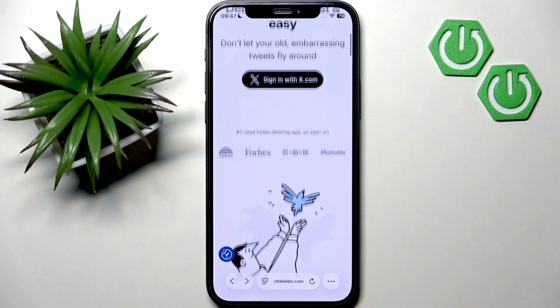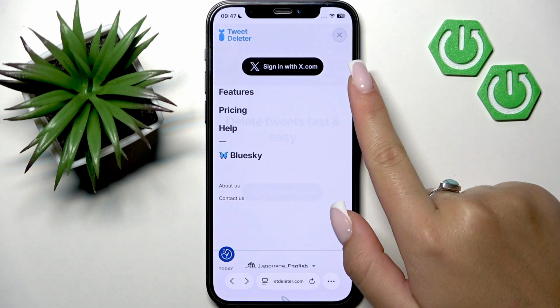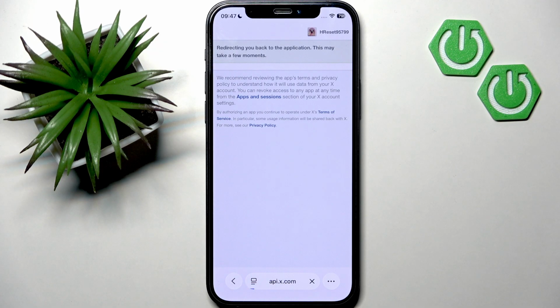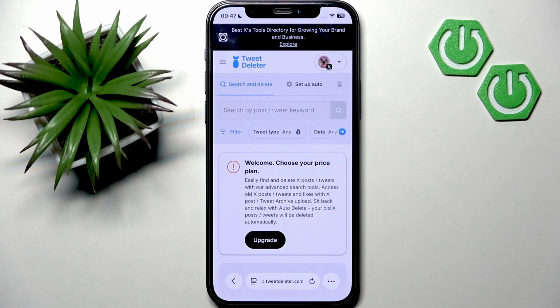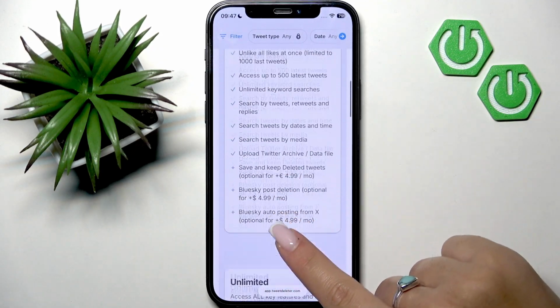So basically, if you want to use this third-party tool, you have to log into your X account and then basically choose filters with which you want to delete your X posts. It could be all posts, posts in a certain date, etc. And basically confirm the bulk delete action, and you will have your posts deleted.